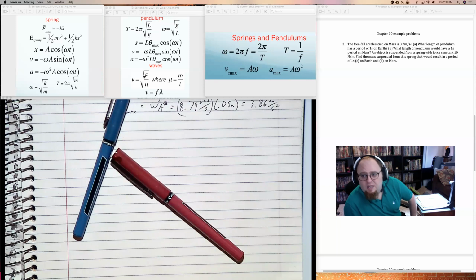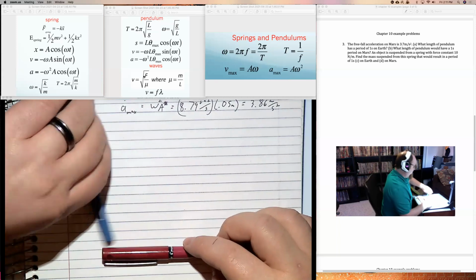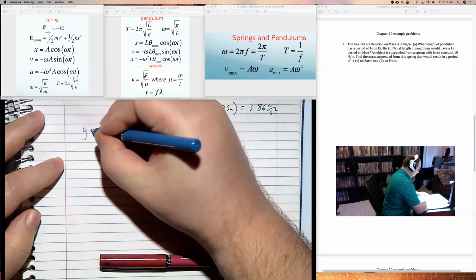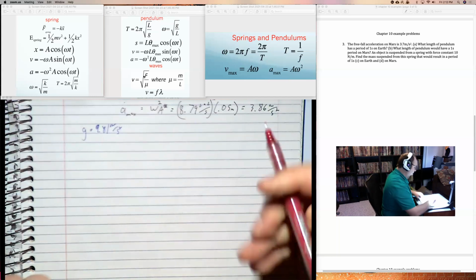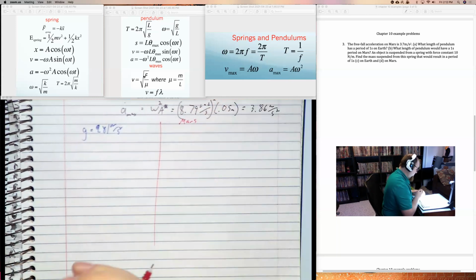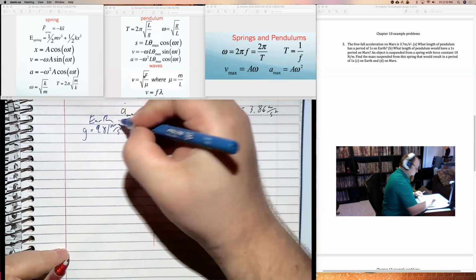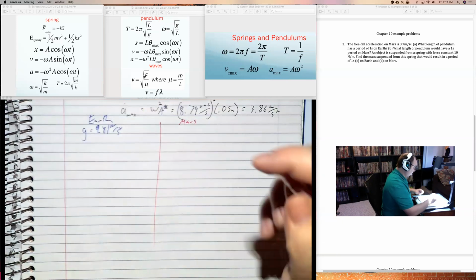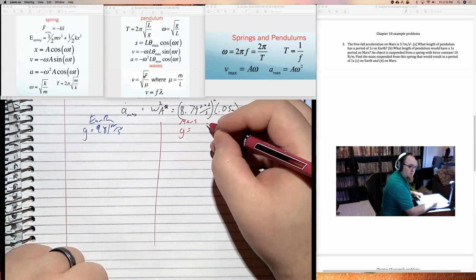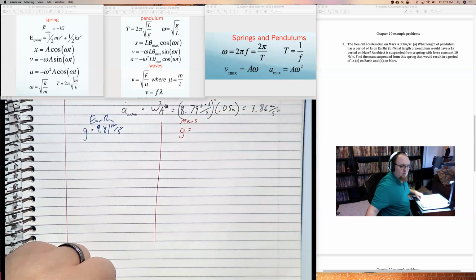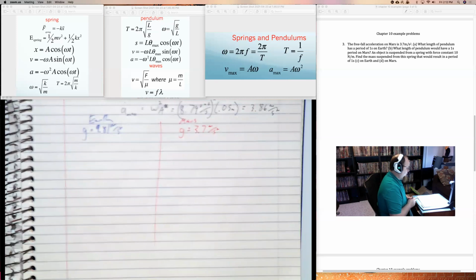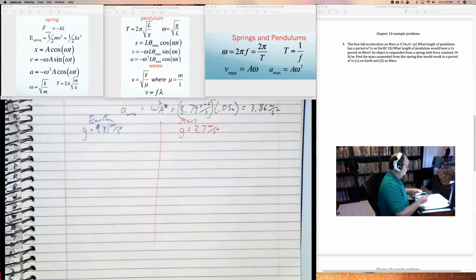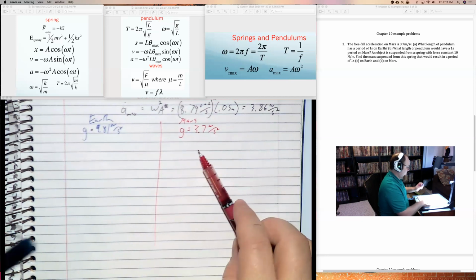It says the free fall acceleration on Mars is 3.7 meters per second squared. You see, on Earth, we have g, and g is 9.81 meters per second squared. But on Mars, Mars has a different acceleration. g for Mars is 3.7. Only 2 sig figs? Okay, which is kind of weird. I'm not going to bother with subscripts, I'm just going to color code them. Everything in red is Mars, everything blue is Earth.